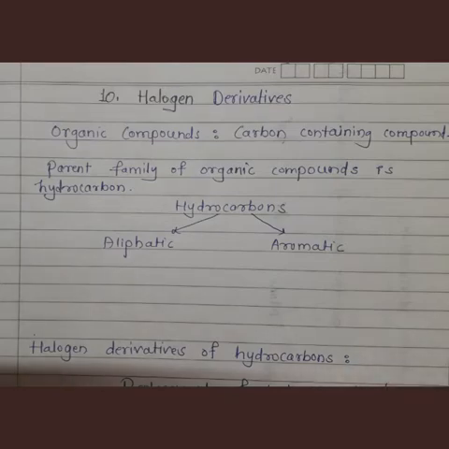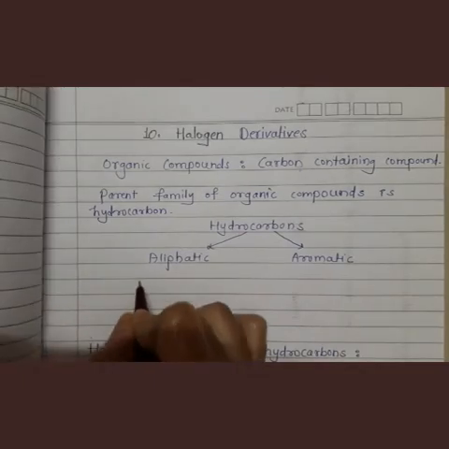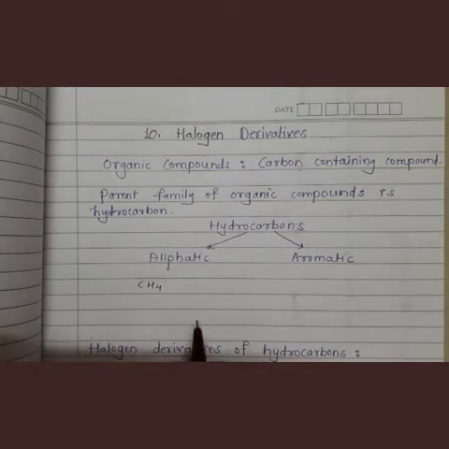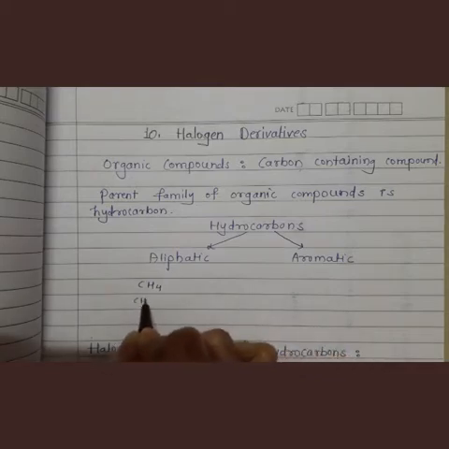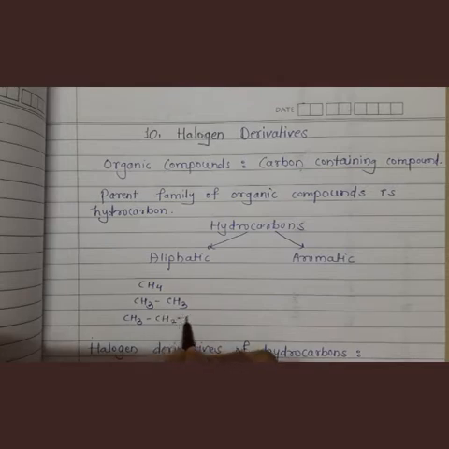Just a minute. Now open chain of carbon means like this. Suppose CH4 is methane. Then CH3, CH3, two carbons, is ethane. Then CH3, CH2, CH3 is propane.